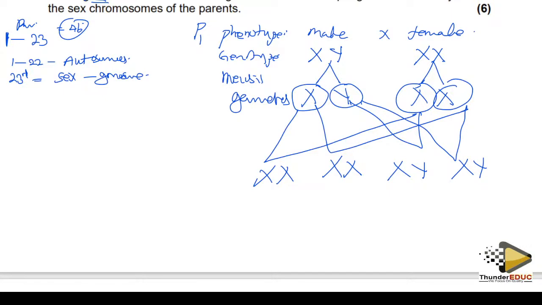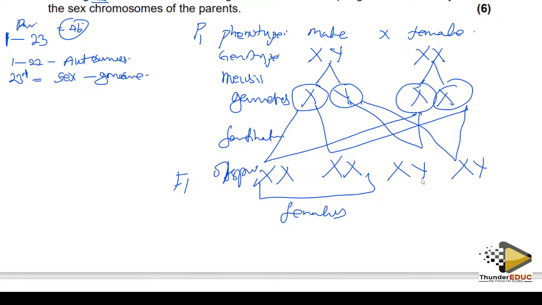And then now what happens is this is fertilization, and then these are offsprings. But don't forget that this is F1 offspring. So basically use gender. So you have these are females, and then these are males, meaning that you have 50% chance of producing females and 50% chance of producing males. What is the question? Genetic cross to show the gender in humans, determined by sex chromosome of the parents. So in this case, that's what they want.